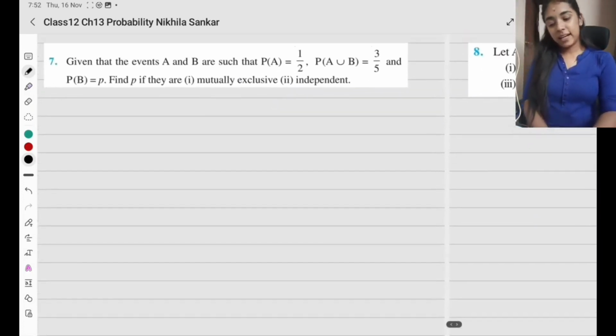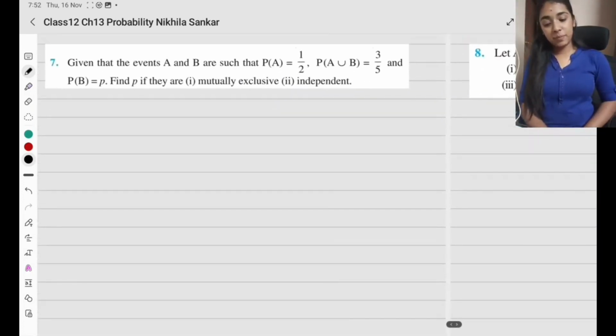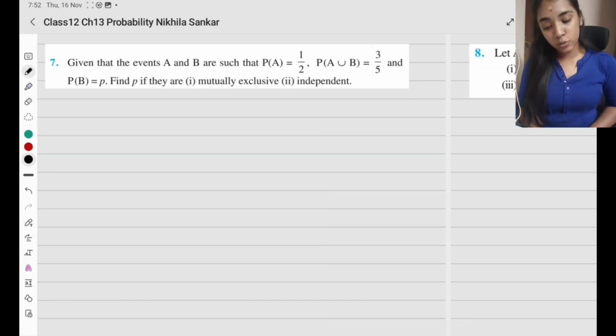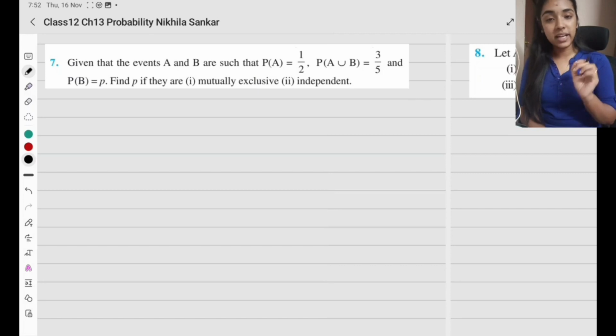Okay, given that the events A and B are such that P of A equals half, P of A union B, and P of B are given. Find P if they are mutually exclusive and independent.